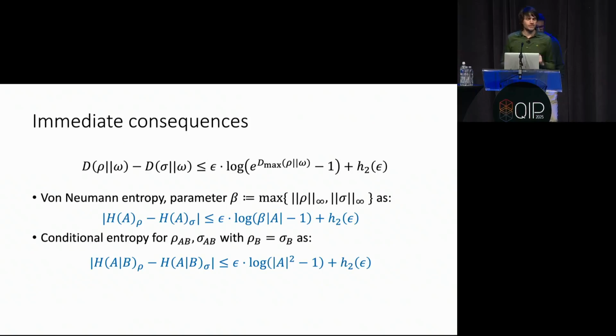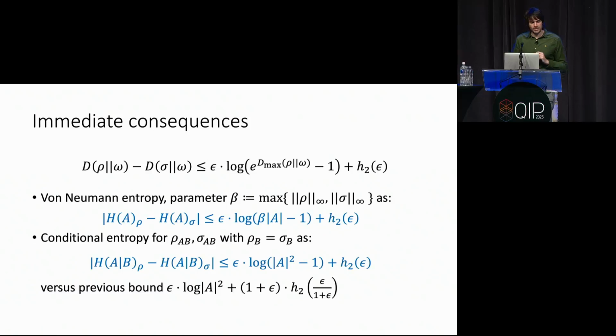This means that for every epsilon in every dimension, this inequality now becomes an equality, something that these previous bounds were not able to achieve. And you see, compared to the classical case, now in the logarithm there's not the dimension of the system A, but the dimension squared. This is related to states being entangled or the conditional entropy being negative.